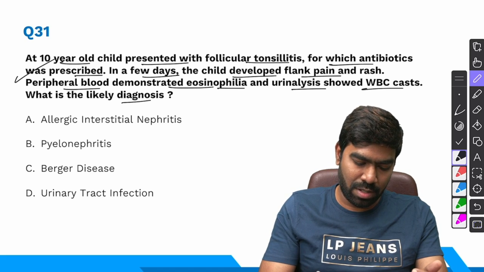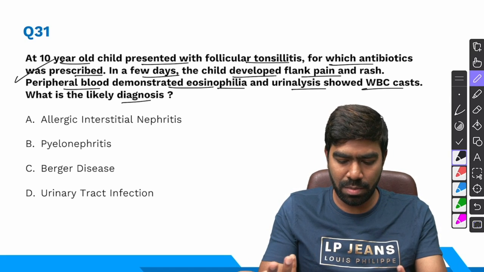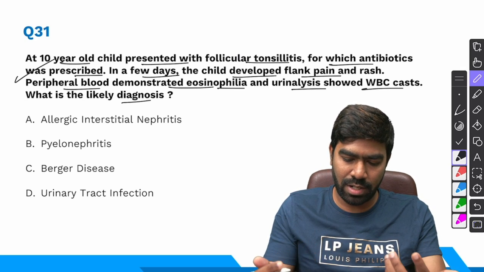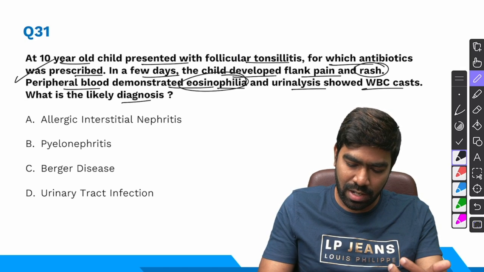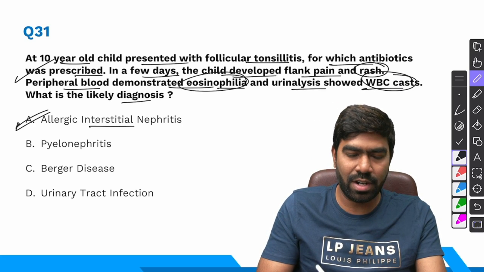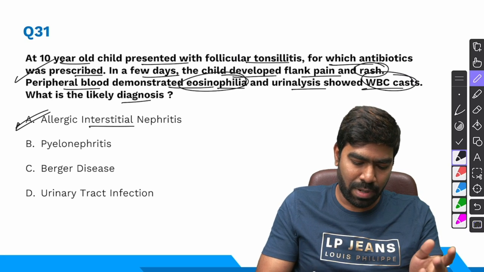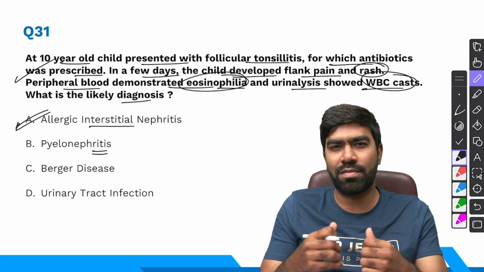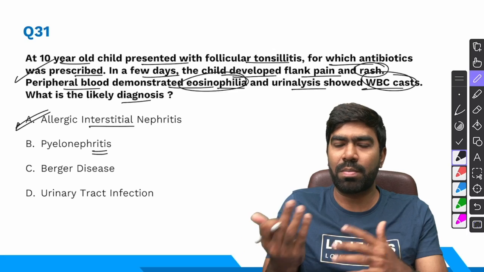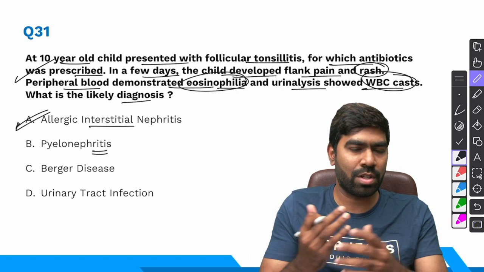So here, the patient has a history of usage of some drug like an antibiotic, typically a penicillin drug it will be, because it's a tonsillitis. And following that, they have developed rash, eosinophilia, and WBC casts in the urine, which is a classic presentation of allergic interstitial nephritis, or we can call it the allergic form of acute interstitial nephritis. If it's a pyelonephritis, the presentation will be different. They will have fever, they will have unilateral flank pain rather than bilateral flank pain, and there will be no such association with the use of antibiotics or any other drug.